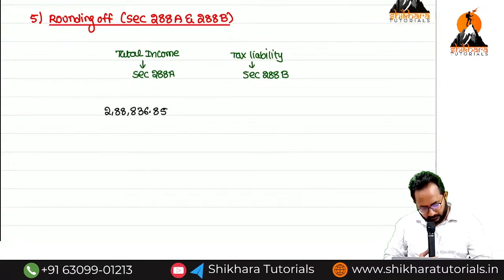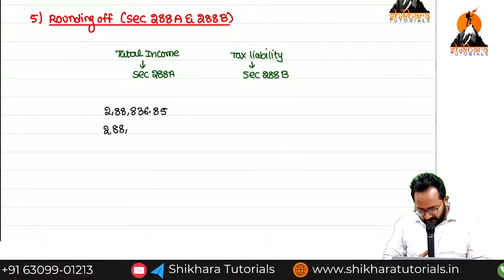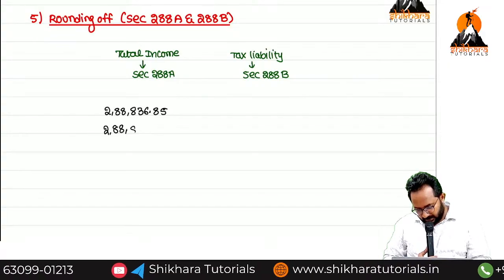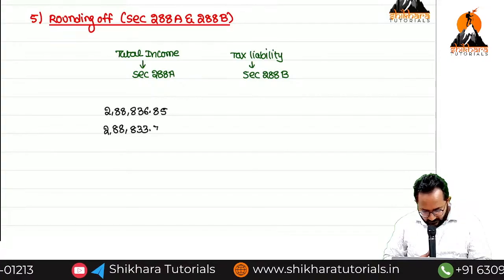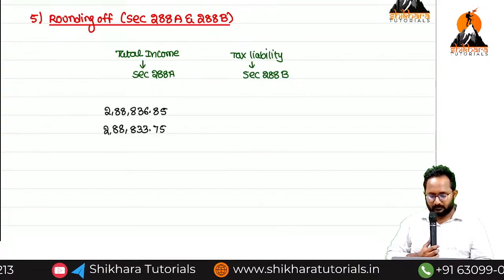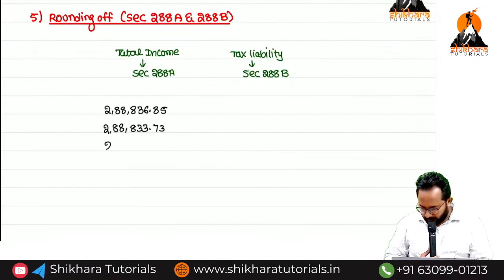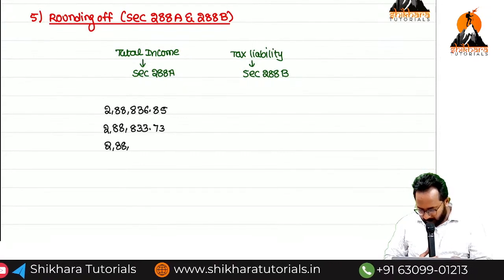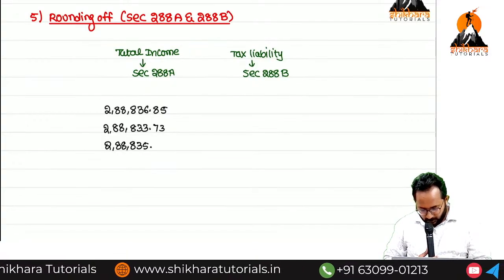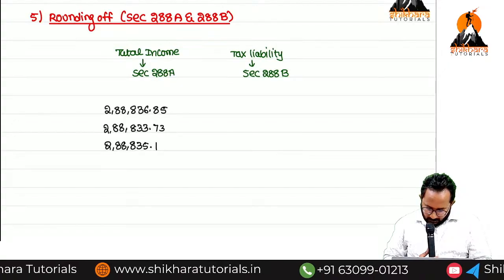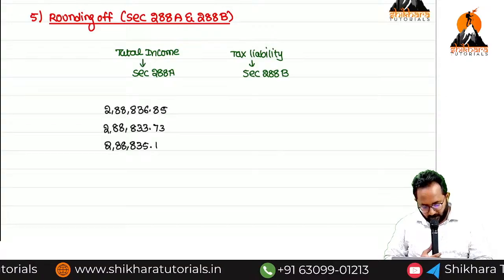One more I will give: 2,88,833.73. Next one: 2,88,835.19. Then how can we do rounding off?